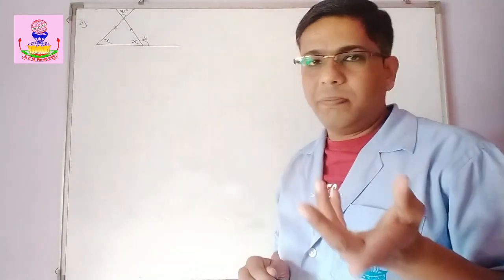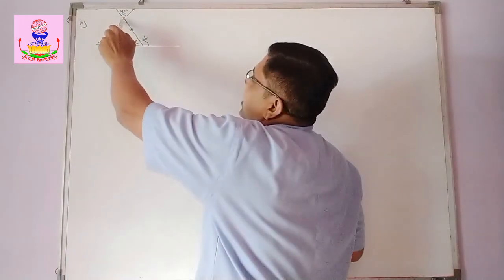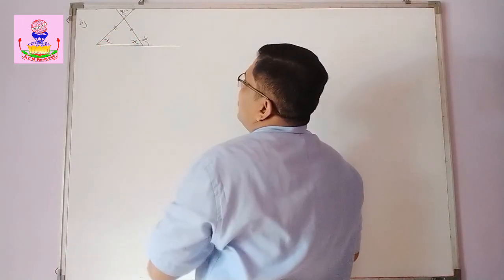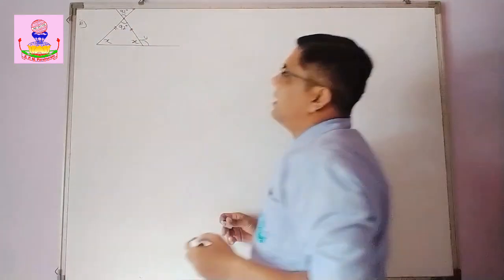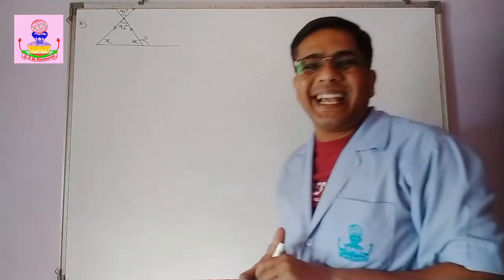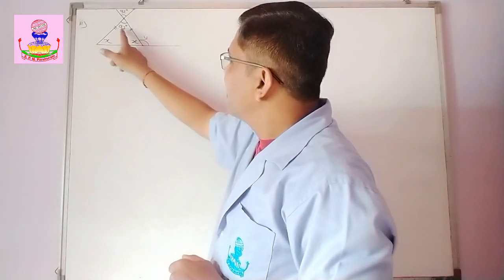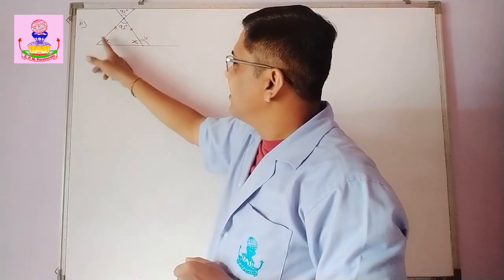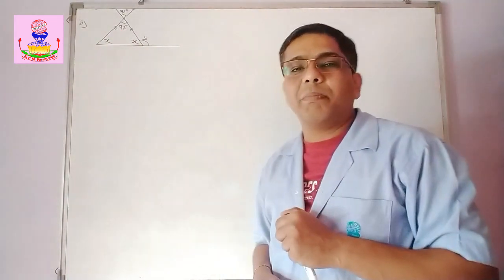Now y is an exterior angle of that triangle. Now this is 92 degrees. So this is also going to be, obviously, 92 degrees. Why? Because they are vertically opposite angles. So this angle is also going to be 92 degrees. Now this is x, and this is 92.